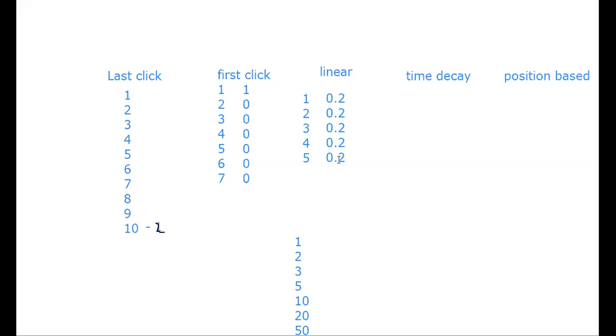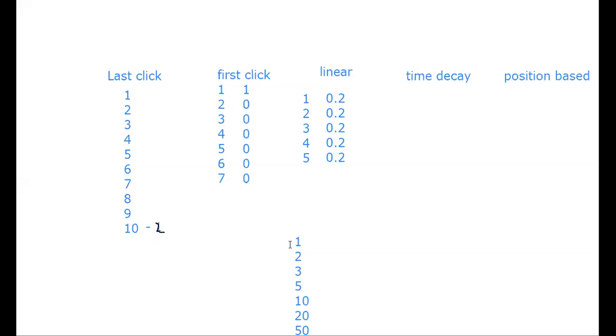But when I'm talking about linear attribution, it will give equal value to each. Because these are 5 touch points, it will divide one conversion into 5 equal parts, which would be 0.2, 0.2, 0.2, 0.2, 0.2. So in front of a particular ad or keyword or campaign, you will see conversion as 0.2 and not 1, as you would while looking at last click and first click.